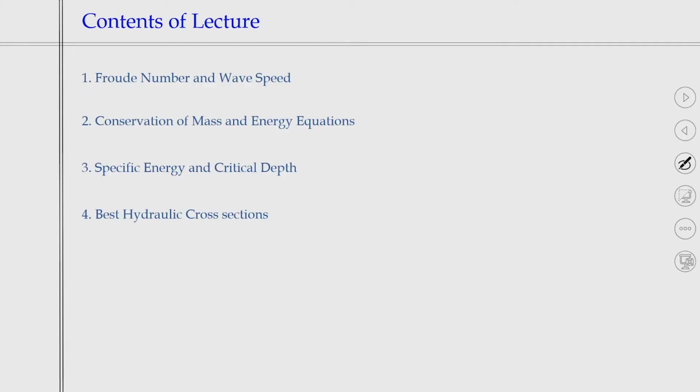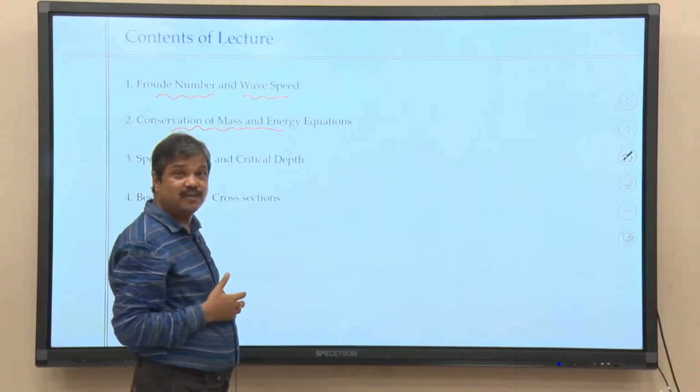Let us discuss what contents we will go through in today's lectures. One very interesting thing we will discuss is the Froude number and the wave speed, which is a new concept we will introduce. No doubt we already discussed the mass conservation, linear momentum, and energy conservation equations.